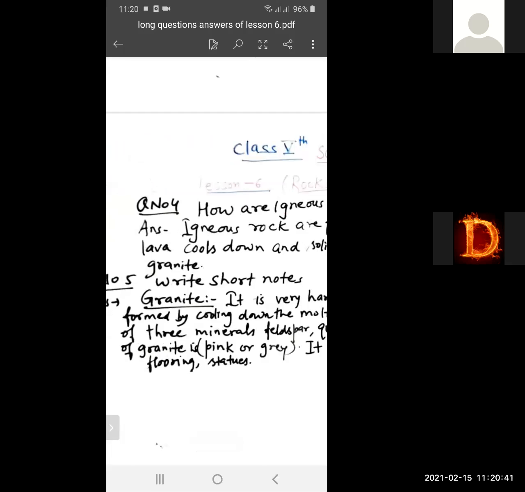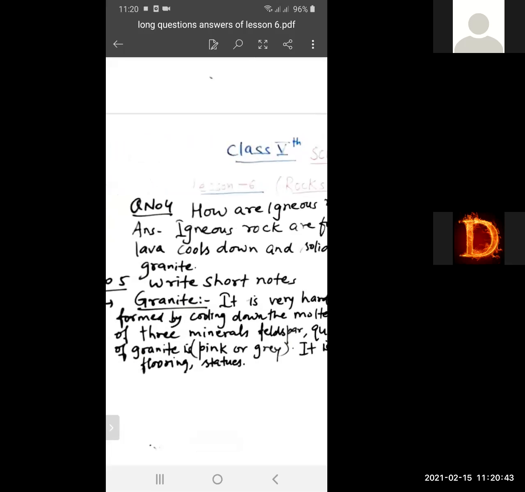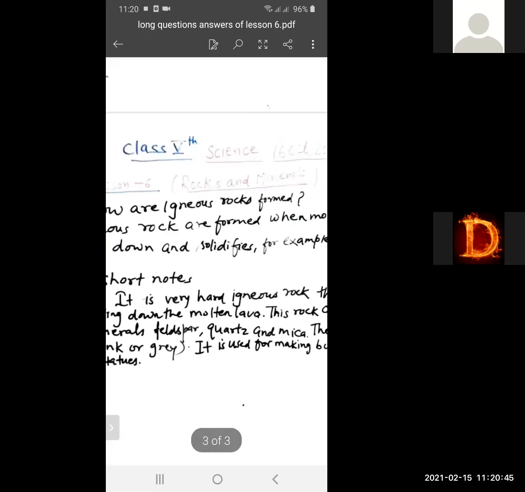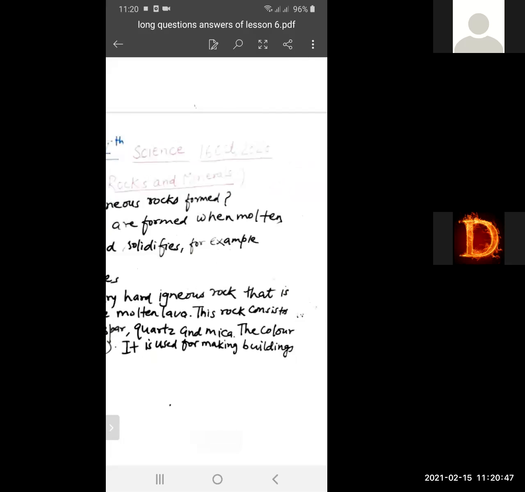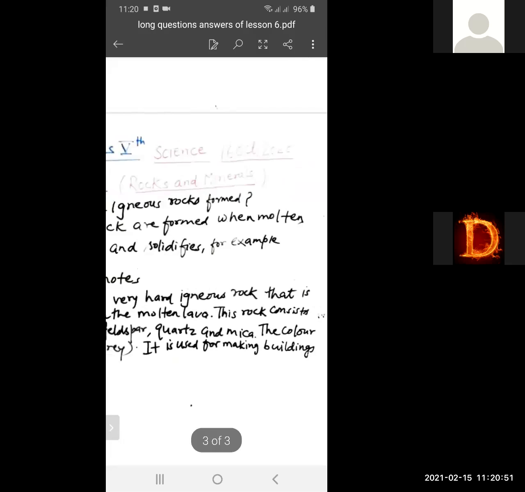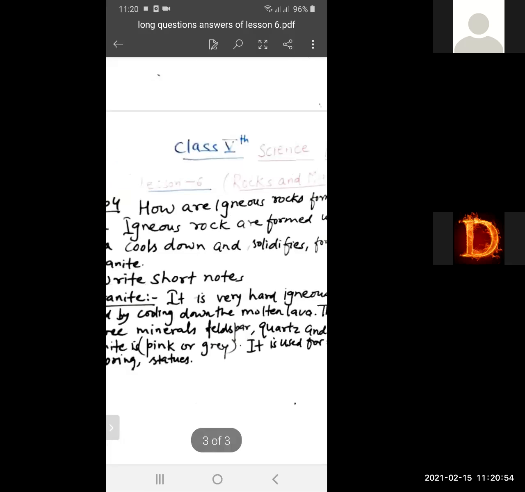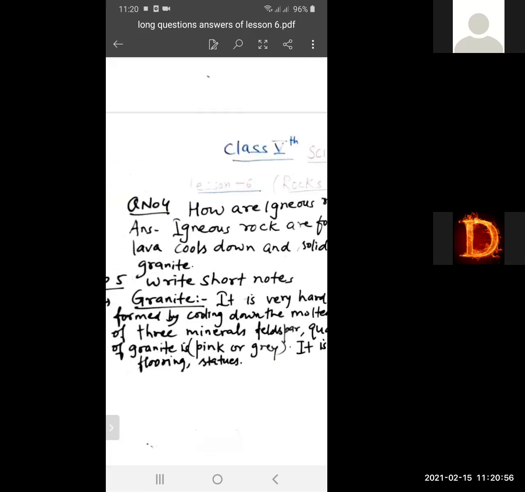It is used for making buildings. Sorry, students. Granite is used for making buildings, flooring, and statues, etc. This was about granite.